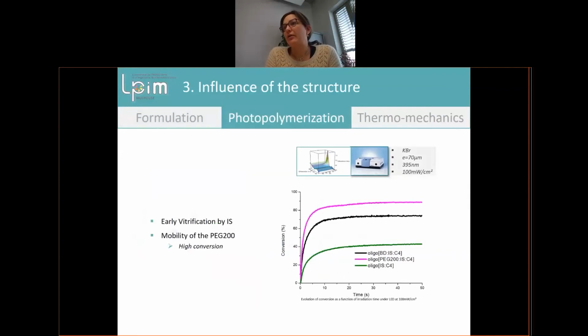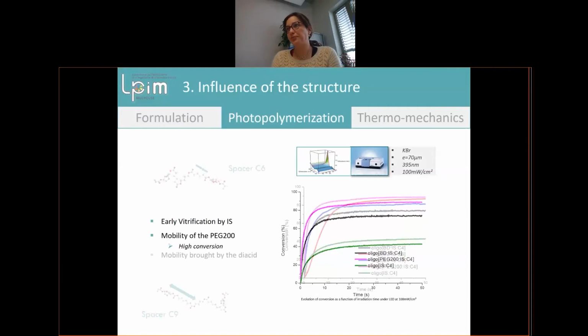Here we made real-time infrared. With this device we can follow the conversion with time, and what we can see is that we have early vitrification when we use isosorbide. When we add the polyethylene glycol, we have better mobility, so the viscosity decreases, and we reach a better conversion of our product.